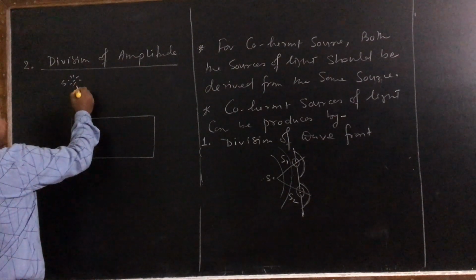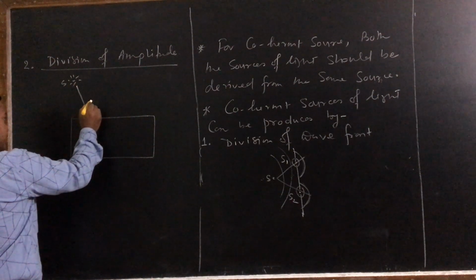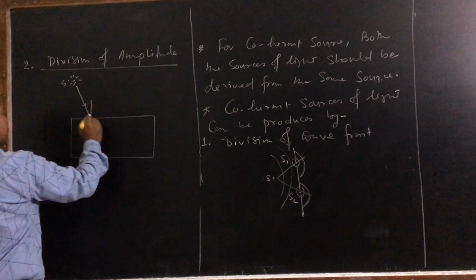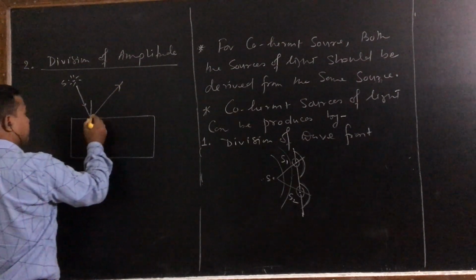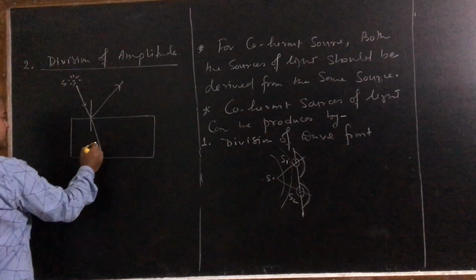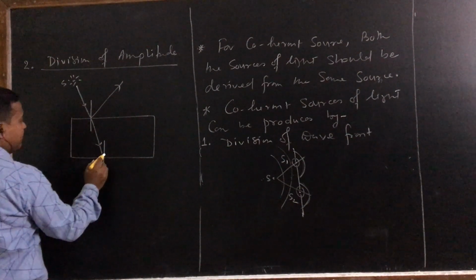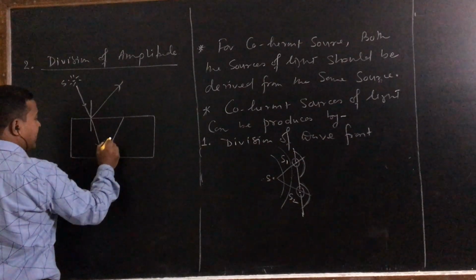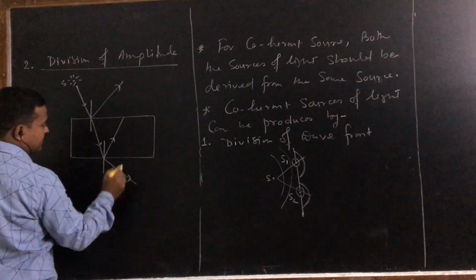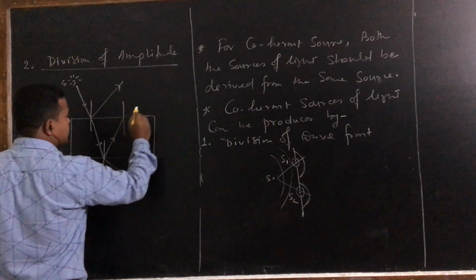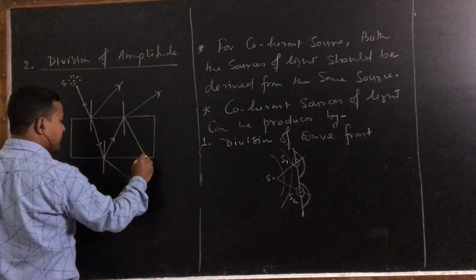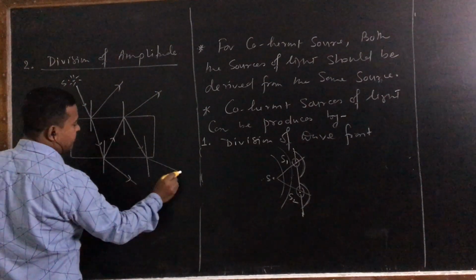Now suppose sunlight is incident here, a part is reflected, another part is transmitted through the transparent slab. Again from here, one part is reflected, another part is transmitted. The same thing happens here. One is reflection, and here again reflection.